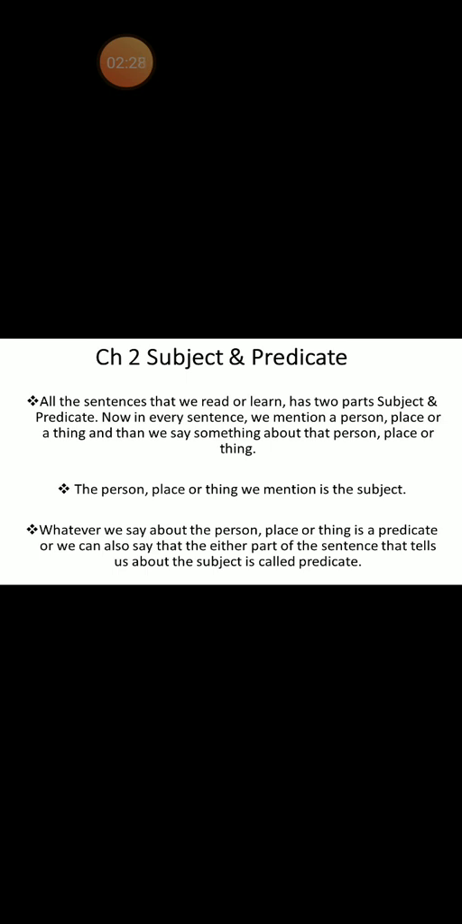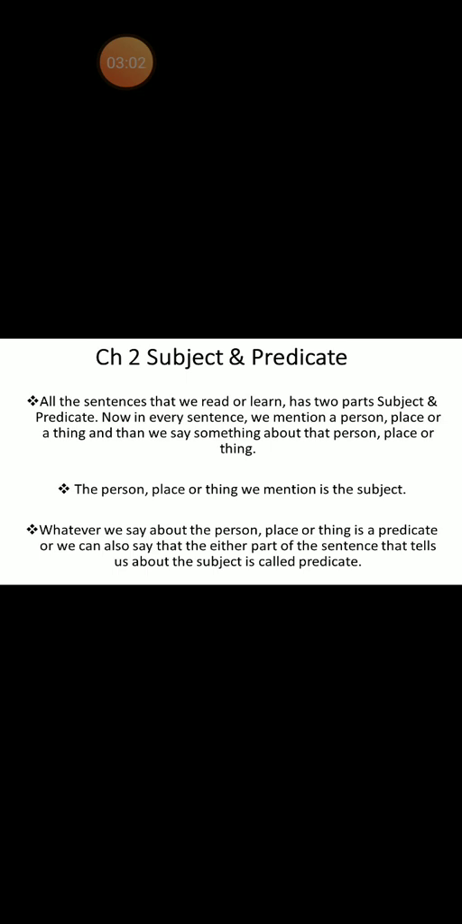Now, whatever we say about the person, place or thing is a predicate. Here, when I said a table, the table is the subject, I am mentioning it. But now I am saying something about that table: the table is lying there. So, is lying there is the predicate, because it is talking about the subject, about the table.